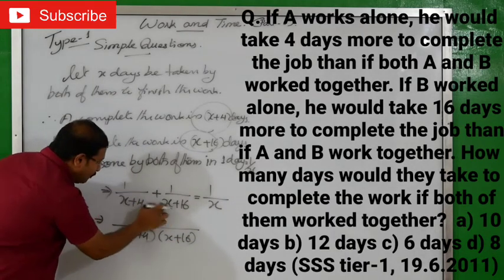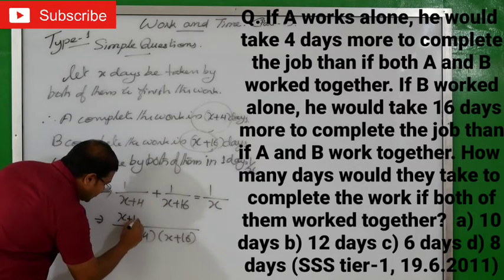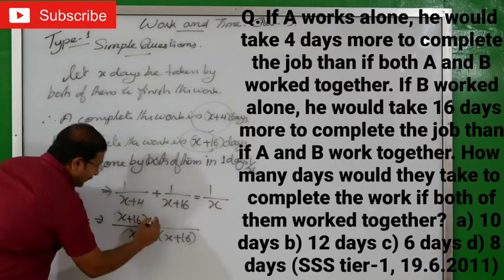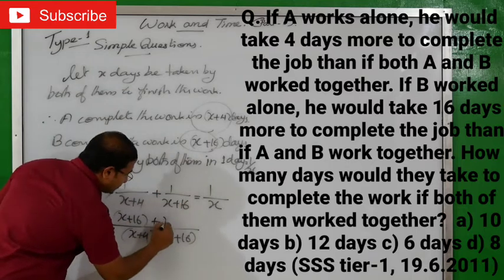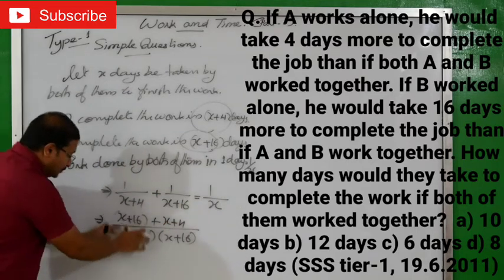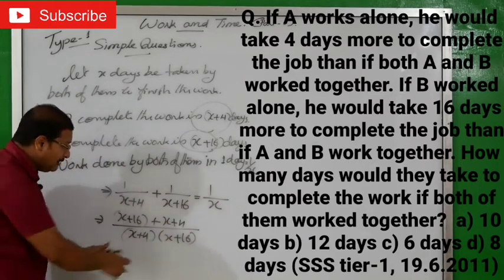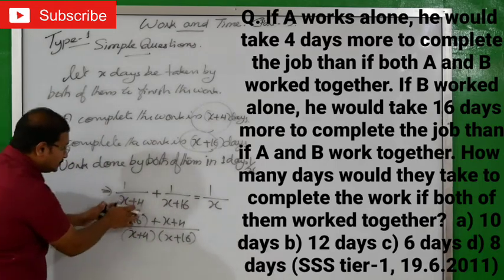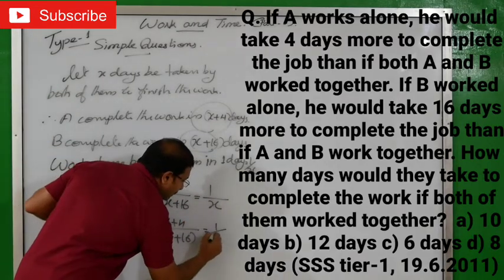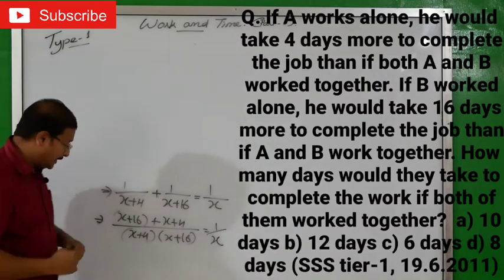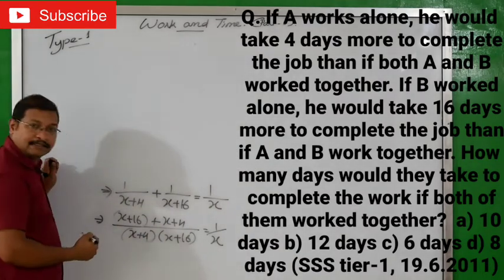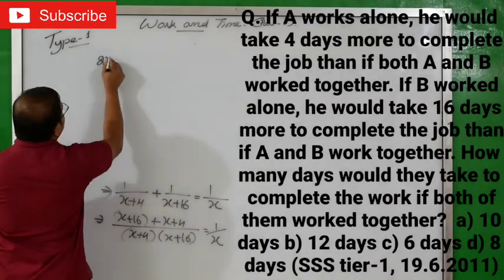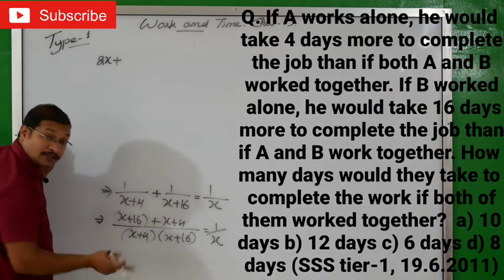That means 1 into this, X plus 16, plus this will go here, X plus 4. This and this together we are writing. After that this will multiply here, equals 1 by X. Now see, X plus X, 2X, plus X plus X, 2X.